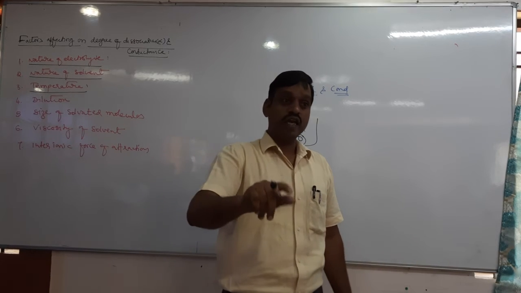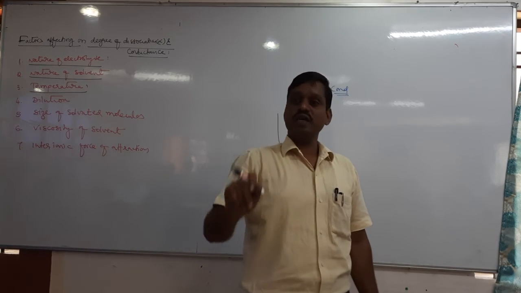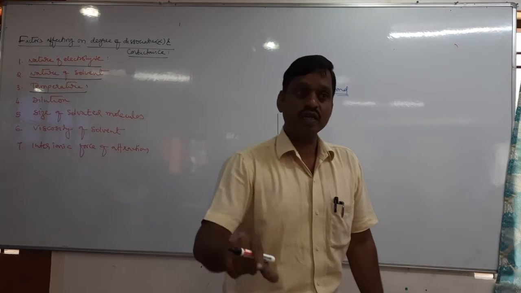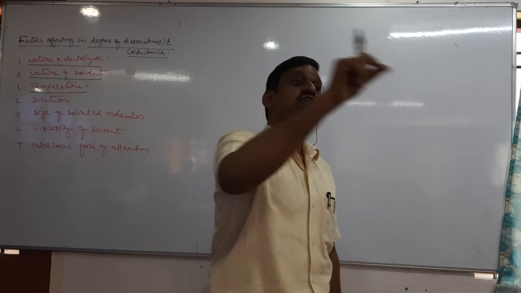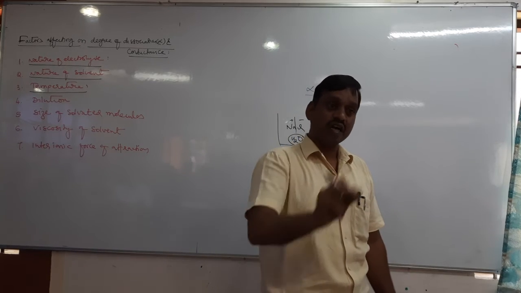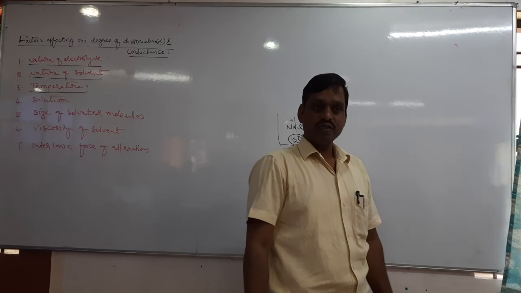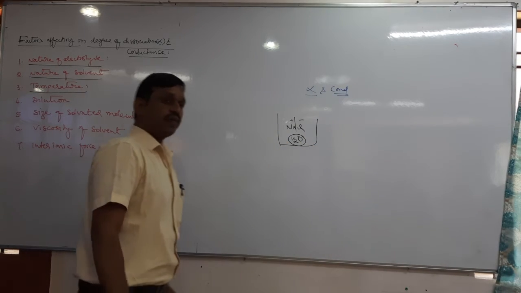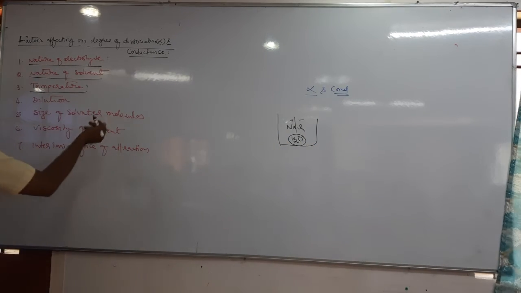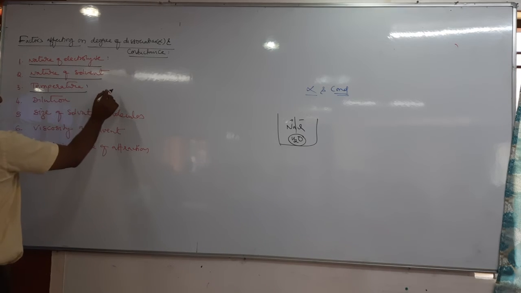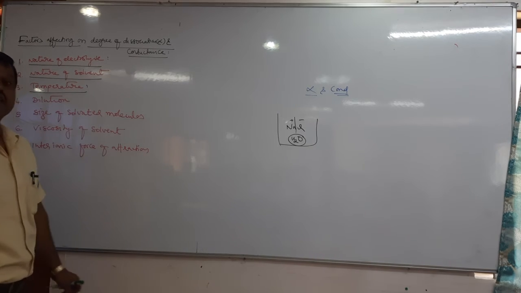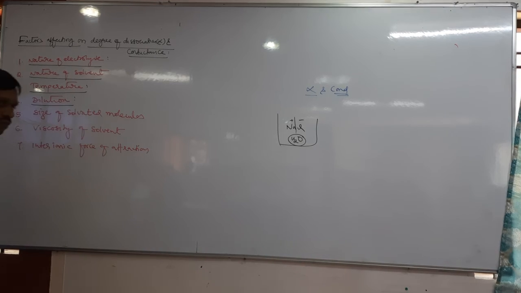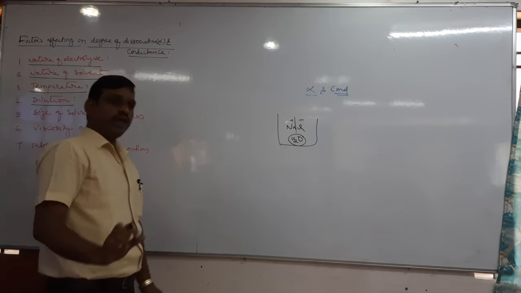But in case of an electronic conductor, it is the opposite. Because in an electronic conductor, as the temperature increases, resistance increases, then conductance decreases. But here, conductance is directly proportional to temperature: as the temperature increases, alpha increases, and as alpha increases, conductance increases. Next is dilution.